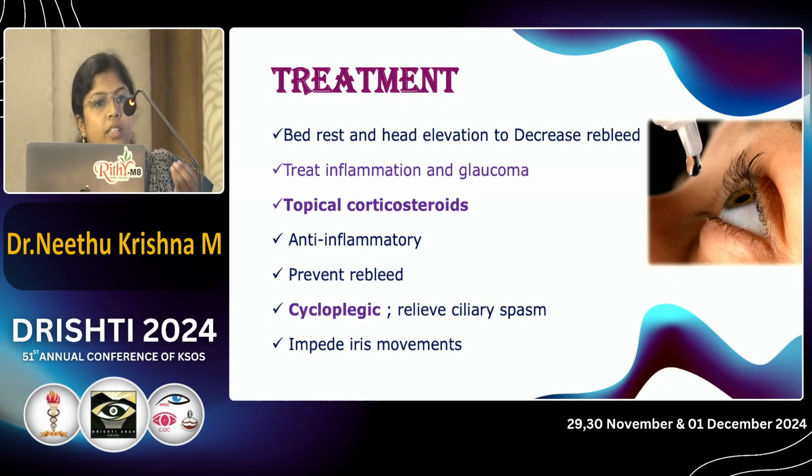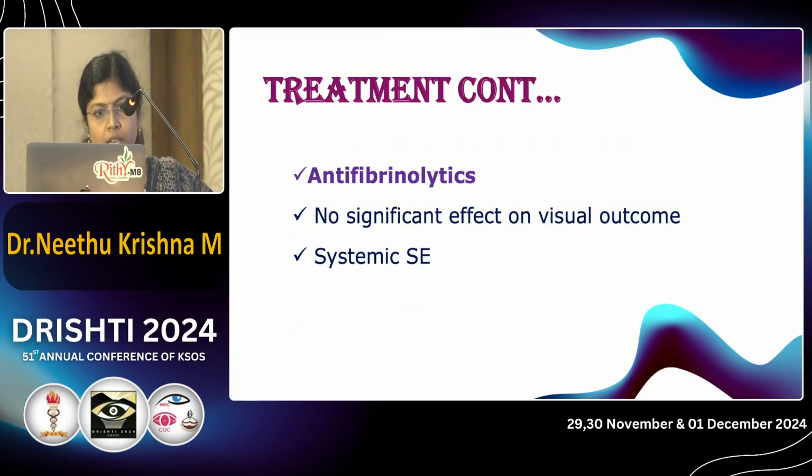There is inflammation, so we have to treat inflammation first. We can start topical corticosteroids, which act as anti-inflammatory agents and also help prevent rebleed. Cycloplegics can be given to relieve the ciliary spasm and also decrease iris movement. Another agent is the antifibrinolytic agents, which prevent some chance of rebleed, but have no significant effect on visual outcome. They have their own systemic side effects.